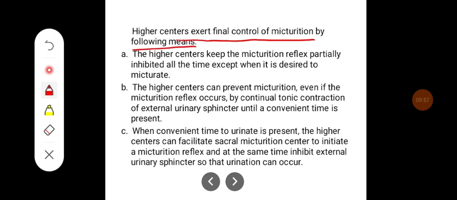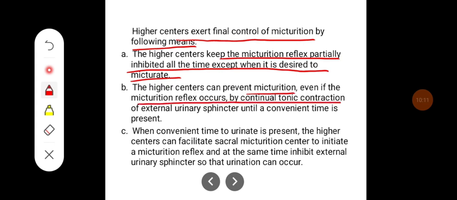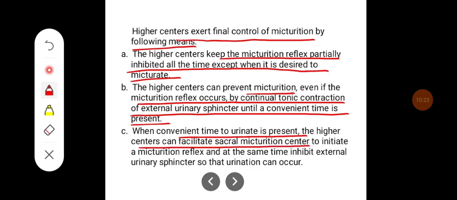The higher centers exert final control of micturition by the following means. The higher centers keep the micturition reflex partially inhibited all the time except when it is desired to micturate. The higher centers can prevent micturition even if the micturition reflex occurs, by continual tonic contraction of the external urinary sphincter until a convenient time is present. When a convenient time to urinate is present, the higher centers can facilitate the sacral micturition center to initiate the micturition reflex and at the same time inhibit the external urinary sphincter so that urine